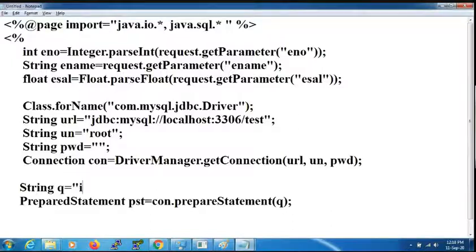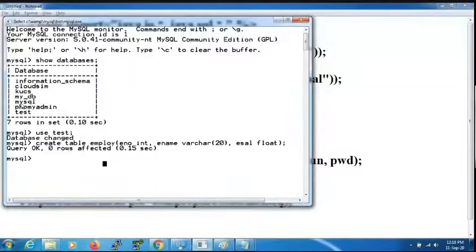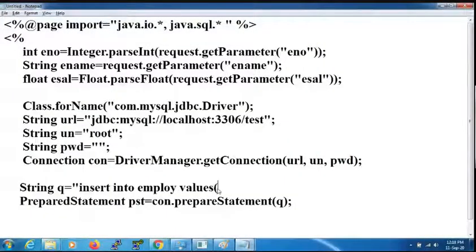Query is assigned with insert into employee values, because our table name is EMPLOY, just check it. Our table name is EMPLOY, you can see here. So EMPLOY values question mark comma question mark comma question mark.